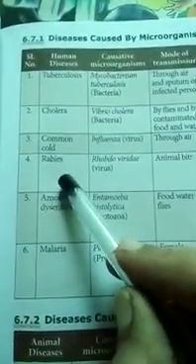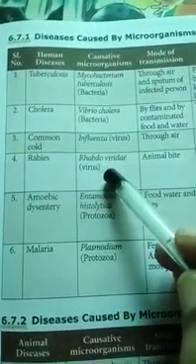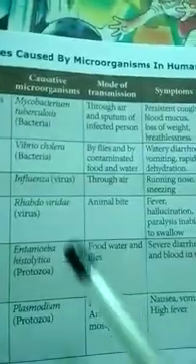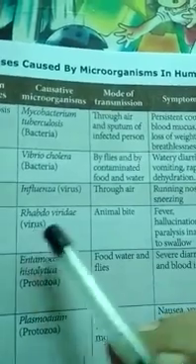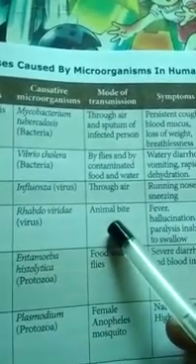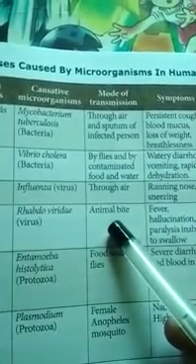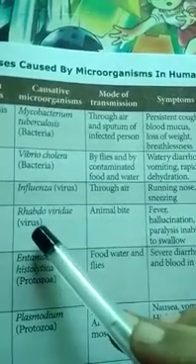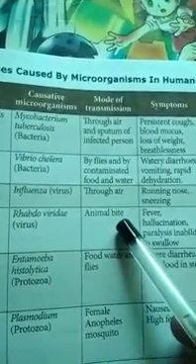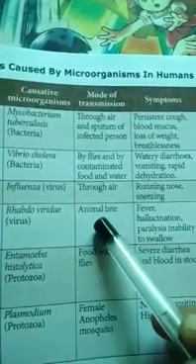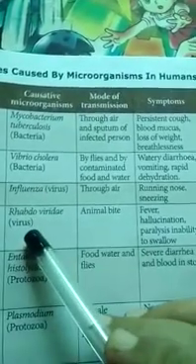Next one, rabies. Rhabdoviridae is a type of virus. The mode of transmission is by animal bite. So if an infected animal bites a human, that person may also be affected by this virus.